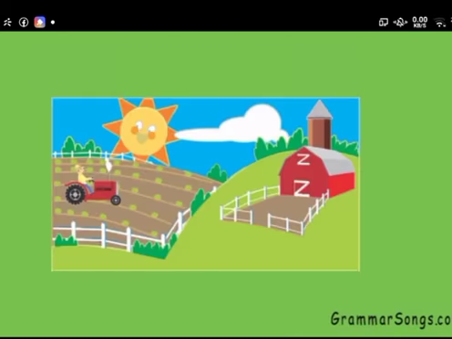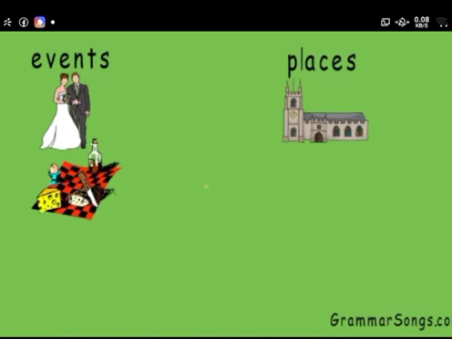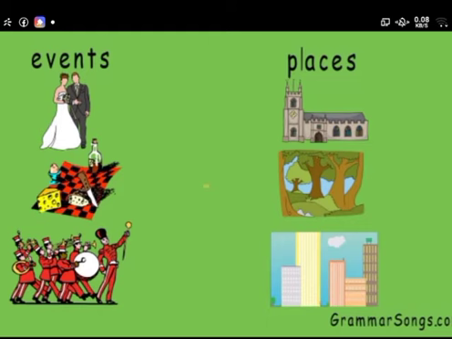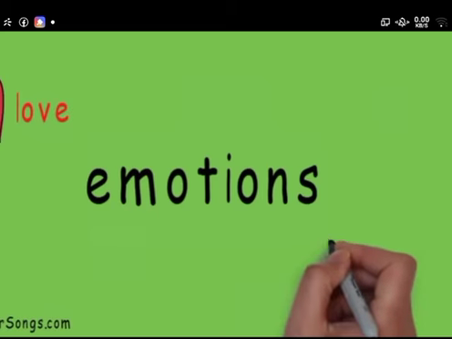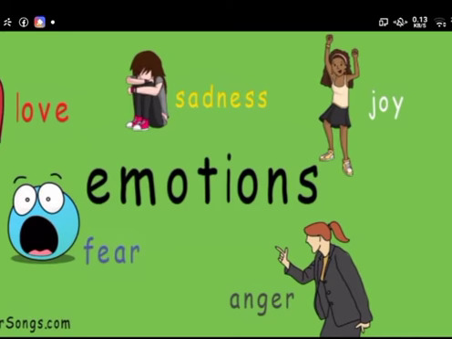As you know, a place is a basic concrete noun. An event is an intangible or abstract noun. Events usually happen at places. For example, a wedding is an event that can happen at a place like a church. A picnic is an event that can happen at a place like a park. And a parade is an event that can happen at a place like a city. Events are made up of people, places, or things you can experience with your five senses, but the event itself is an abstract noun. Emotions can also be examples of abstract nouns. Love, anger, joy, fear, and sadness are all nouns, but you can't see, hear, smell, touch, or taste them.